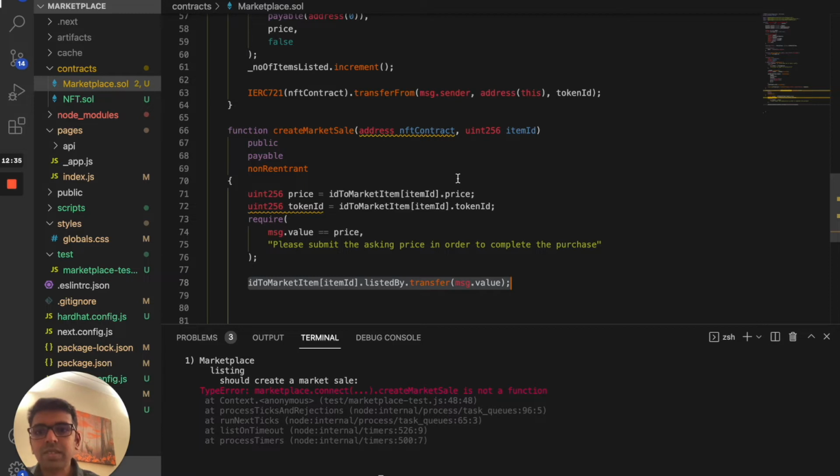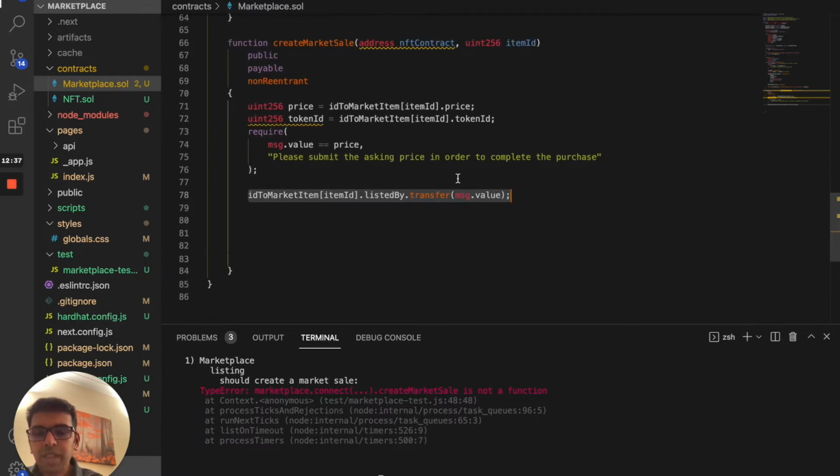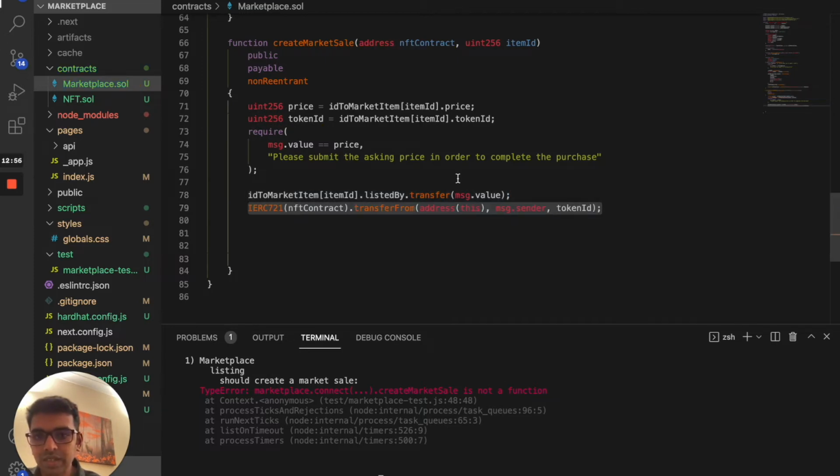The next thing is, we want to make sure that the ID to market item's listed by is transferred whatever that message value, the item listed for a price, so that price should be passed to the seller or whoever actually listed this item. And then we need to change the contract from the marketplace.